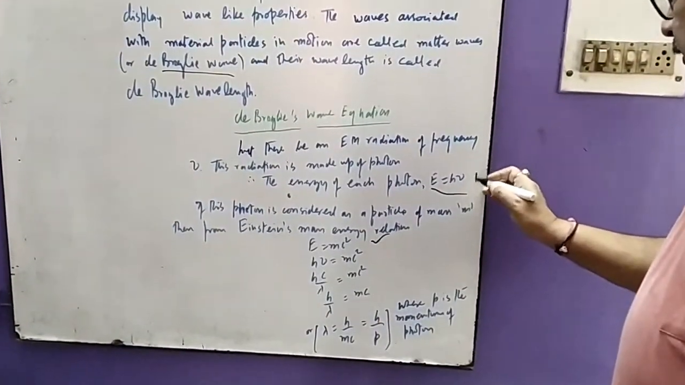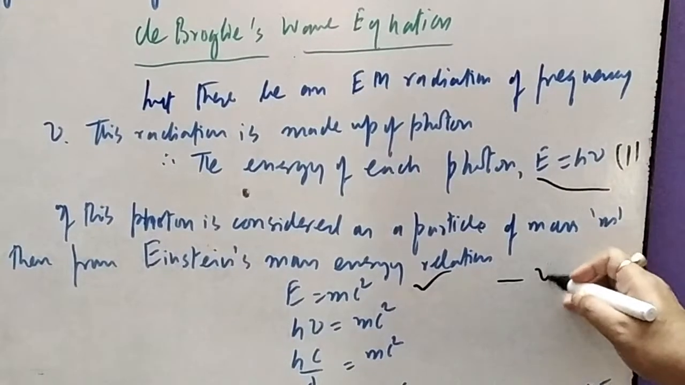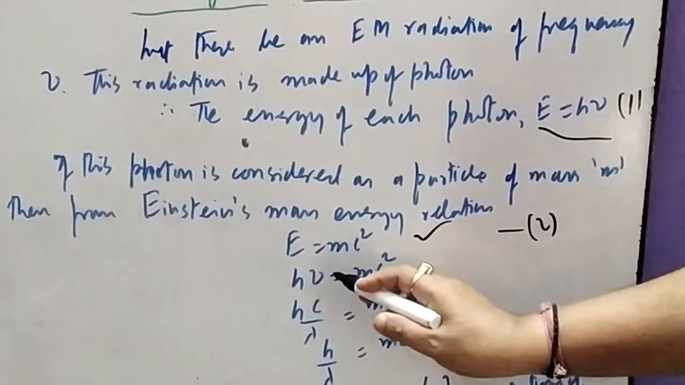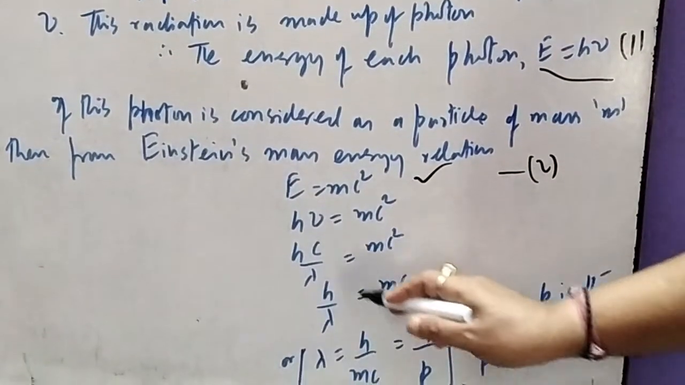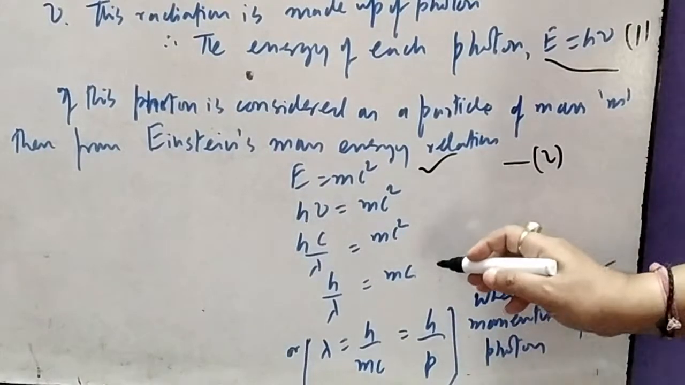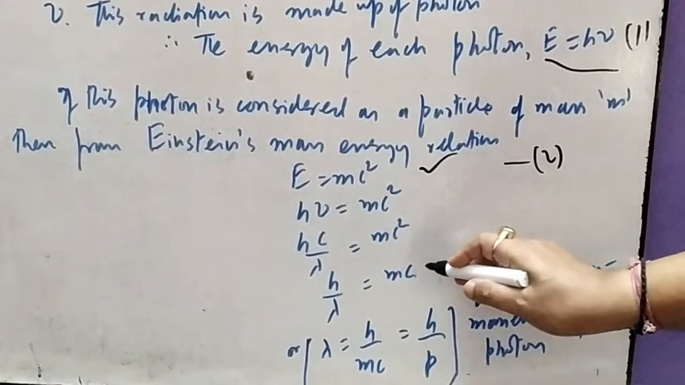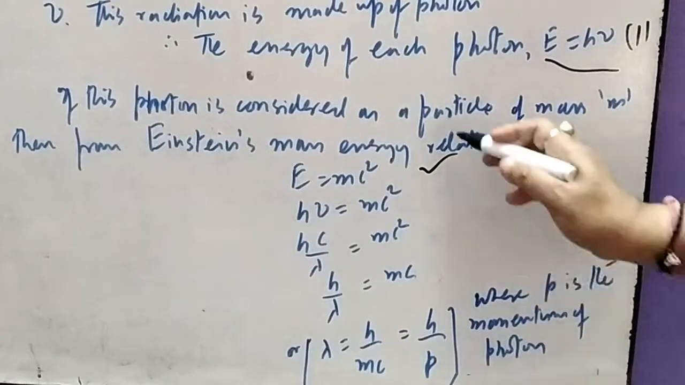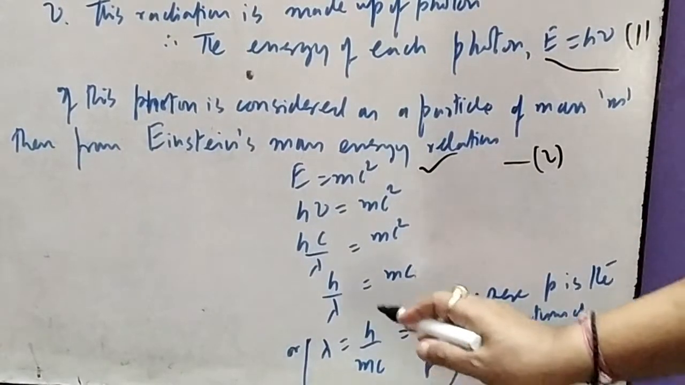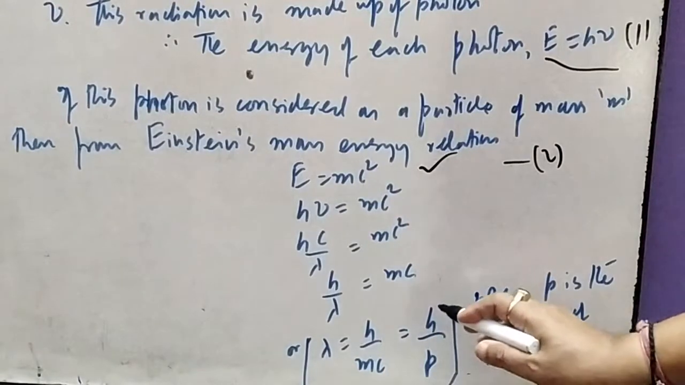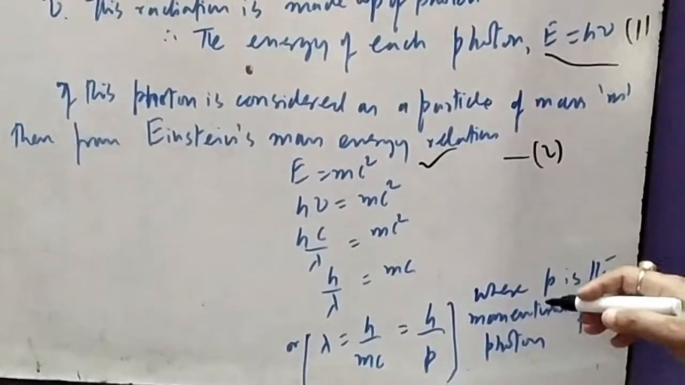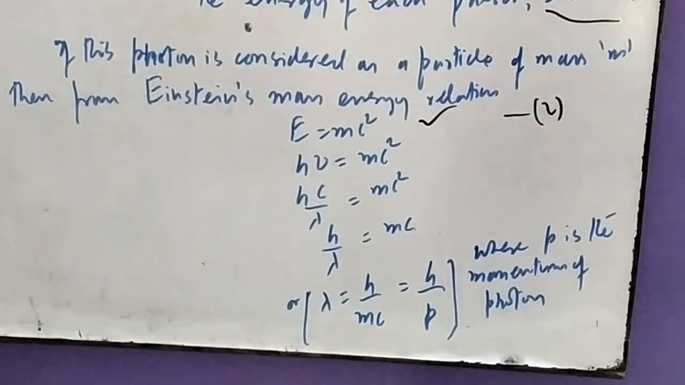If we compare equation 1 and equation 2, we get h nu equals mc squared, and nu equals c by lambda. As a result, h upon lambda equals mc, and mc is the momentum of the electromagnetic radiation. Here we can write lambda equals h upon mc, that is, h upon p. What is p? p is the momentum of the photon here.